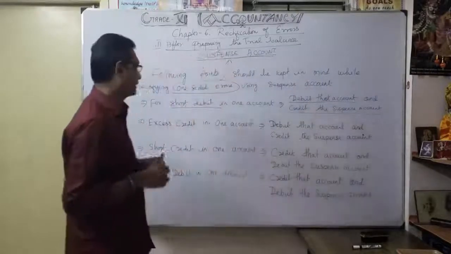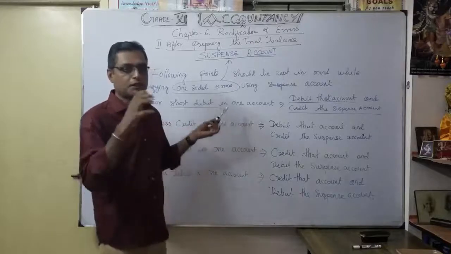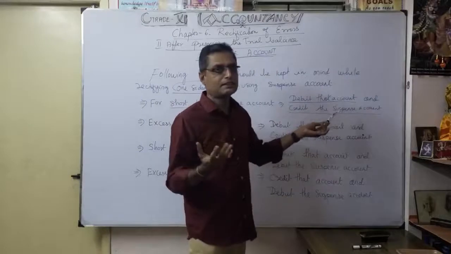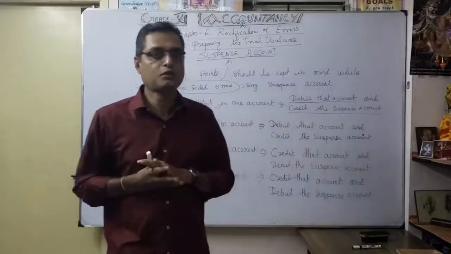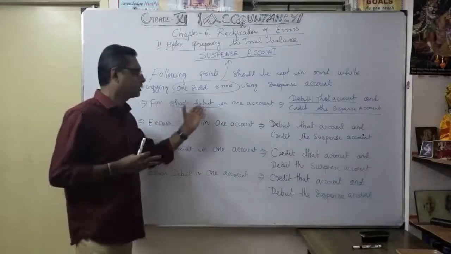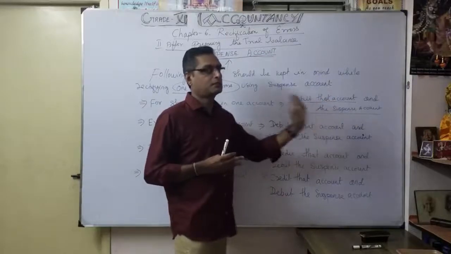I repeat once again. Whenever there is a short debit in one account, you want to give the effect as follows: first debit that account. Thereafter, on the credit side, you write the suspense account. Okay, while preparing the illustration you will understand very clearly. Now you understood the effect of short debit, how you have to give the effect. So debit that account and credit the suspense account.